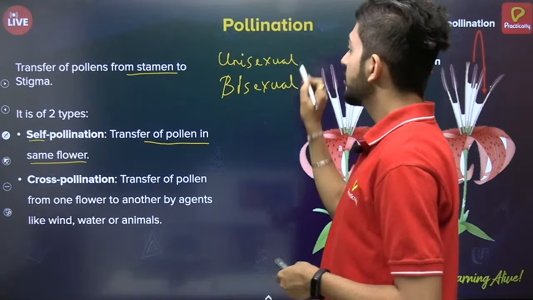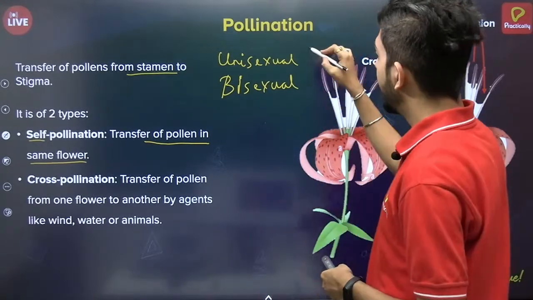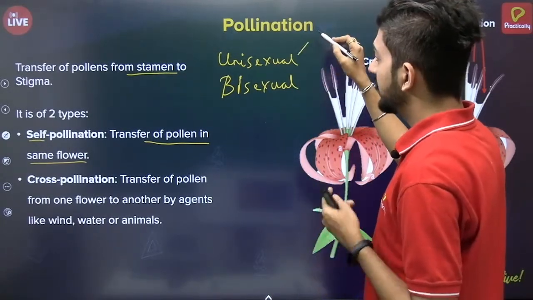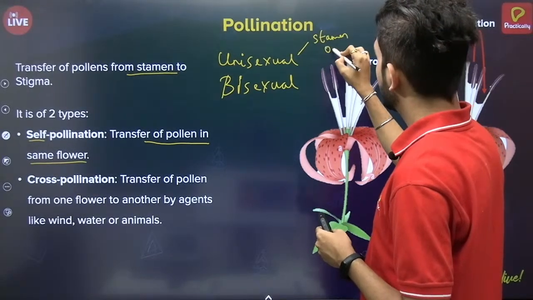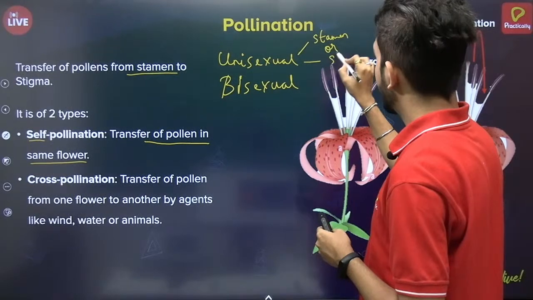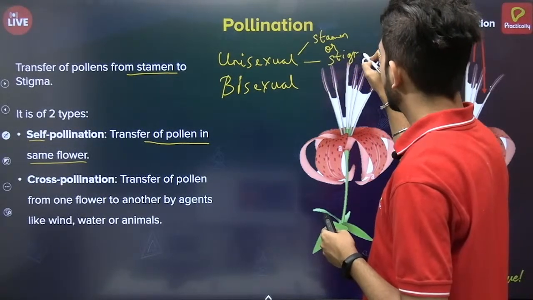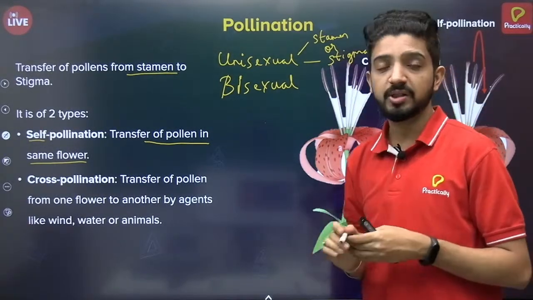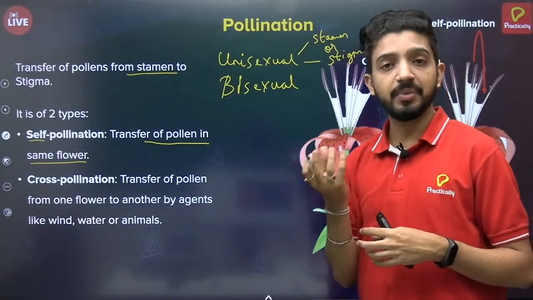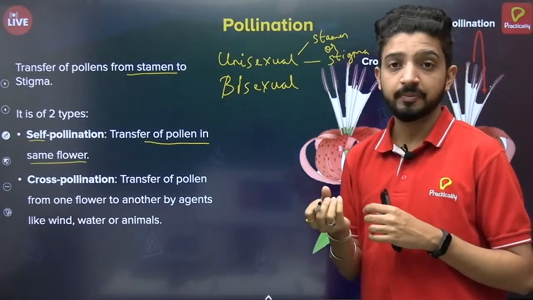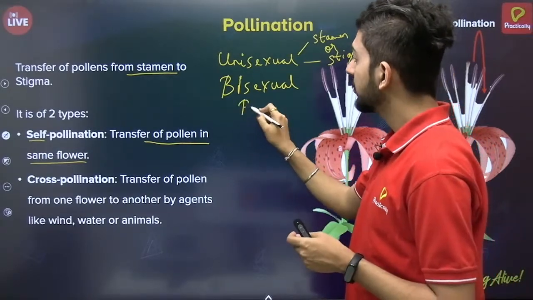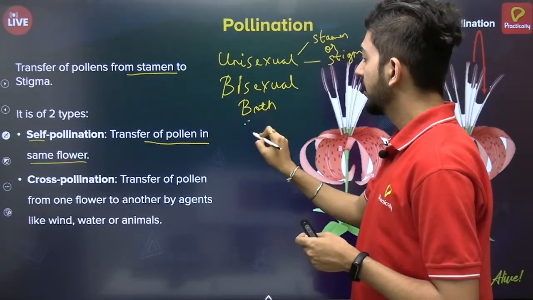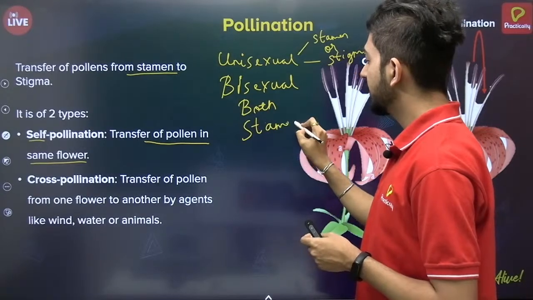Unisexual flowers will have only stamen or stigma, either one of them. If it has stamen, it will be a male flower; if it has stigma, it will be a female flower. Whereas bisexual flowers will have both stamen and stigma.